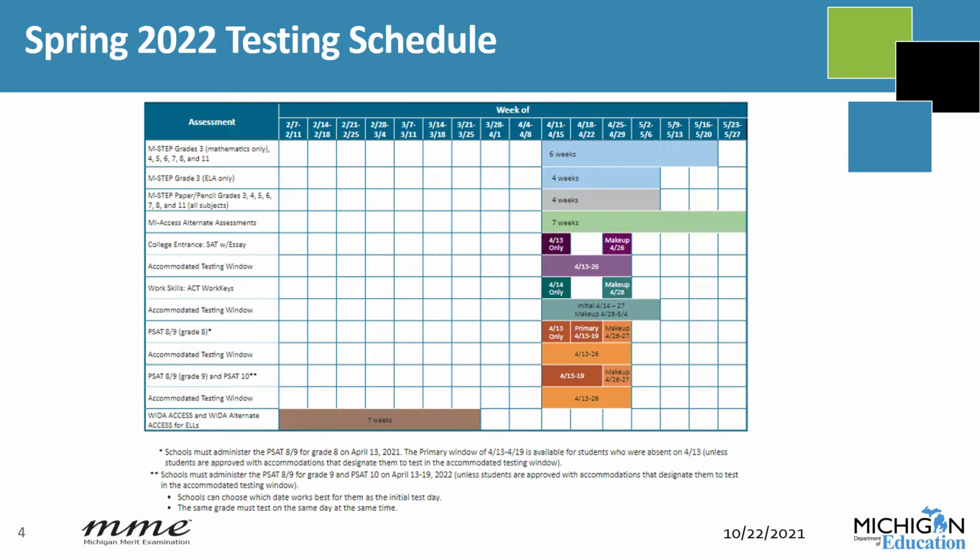The M-STEP online window is April 4 to May 20th. Note that a paper pencil administration for grade 8 and grade 11 science and social studies takes place on designated days within the window from April 11th to May 6th. Unless a school has applied for and received an online waiver, paper pencil testing is allowed only for those students for whom online testing is not appropriate.